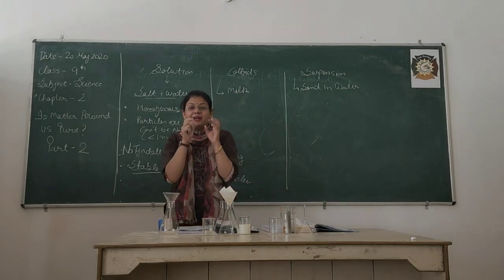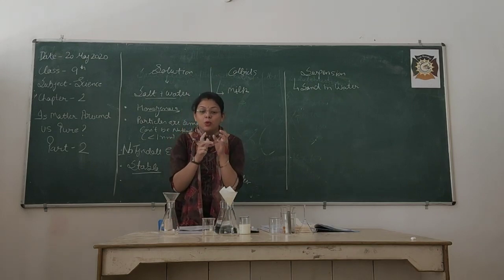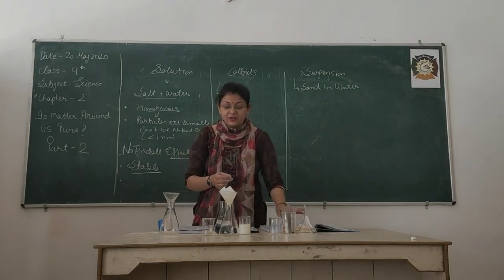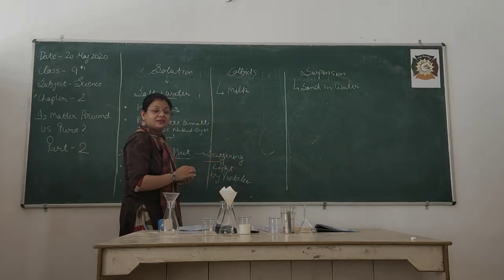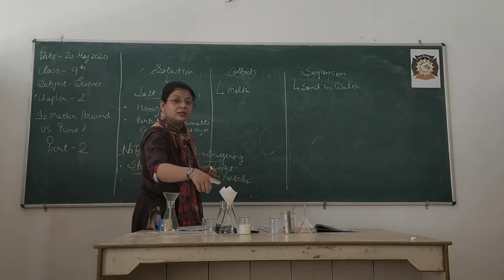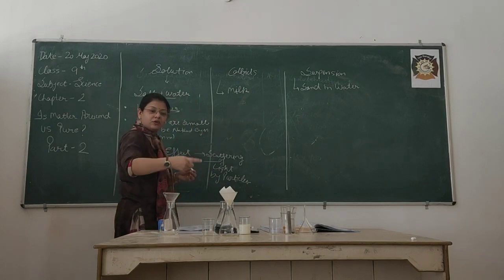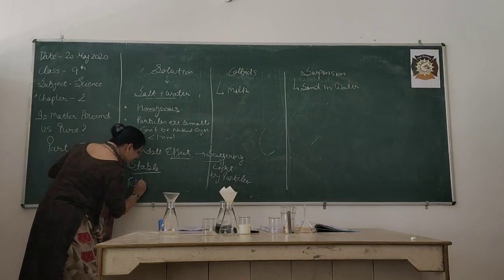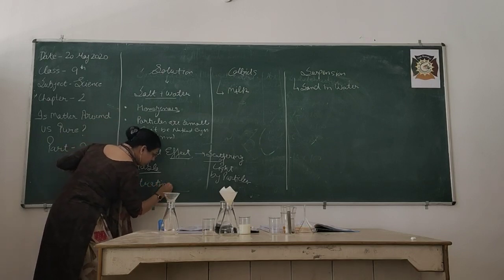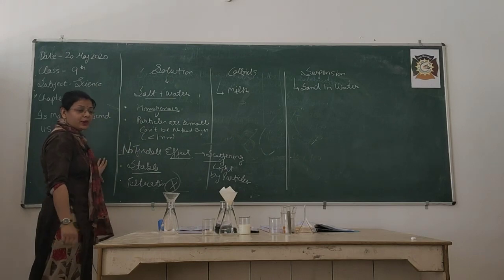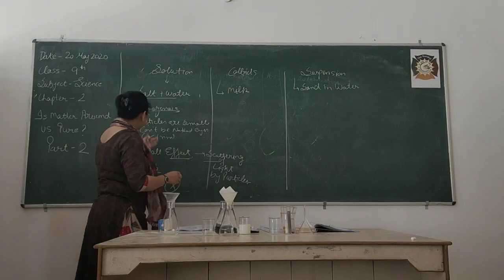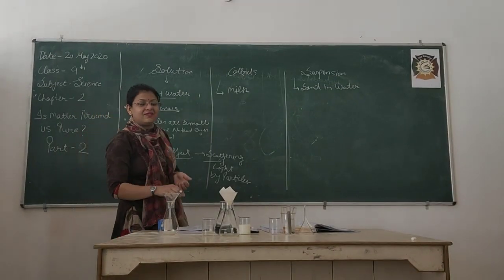These particles, the particles of what? NaCl. They are very small, so they easily penetrate through the pores of this filter paper, and we are not able to separate the solute. What is the solute? Solute is salt. That means we are not able to separate the salt from the solution just by filtration. That means the filtration process doesn't work. Getting my point? So now, this is all about a solution. Just by taking the example, you can easily identify its properties.